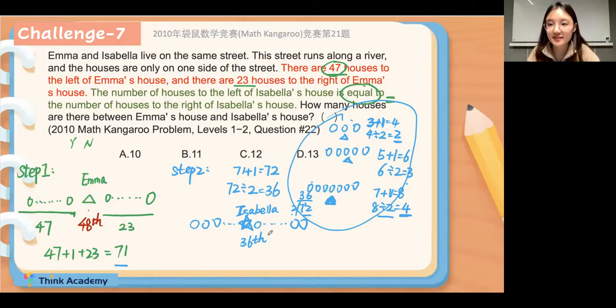Okay, for now, does it make sense? We know the total amount, and we know that Isabella's house is in the middle of the street. So we need to figure out the position of Isabella's house. Then we can use the total number plus 1 to get 72, and divide by 2 to get 36. So Isabella's house will be the 36th on the street. Okay, does it make sense? Very well done. Okay, then we can go to the third step.